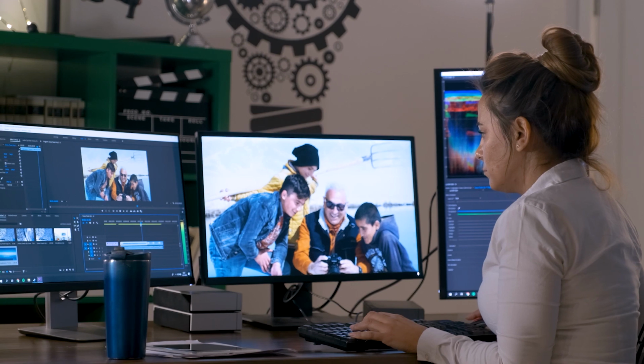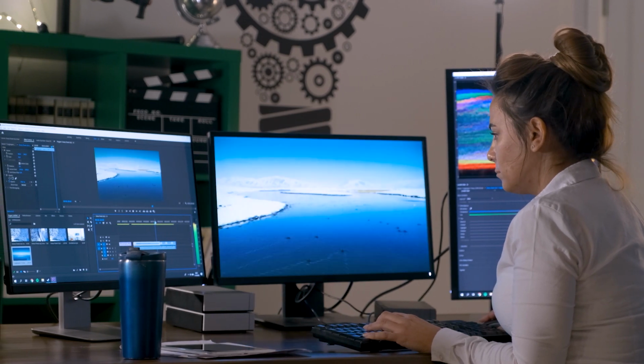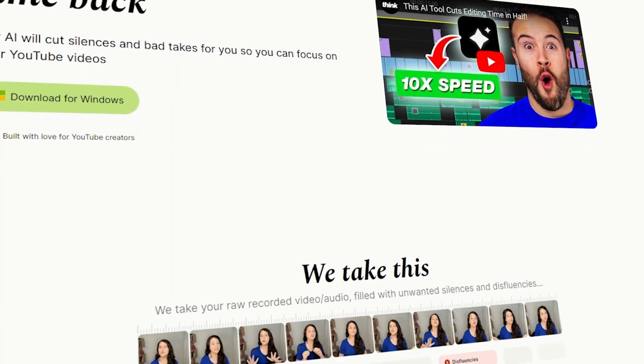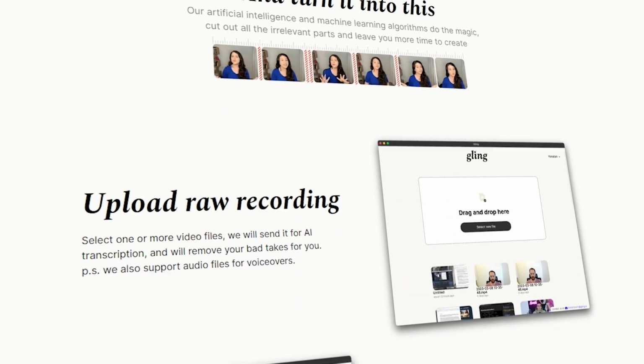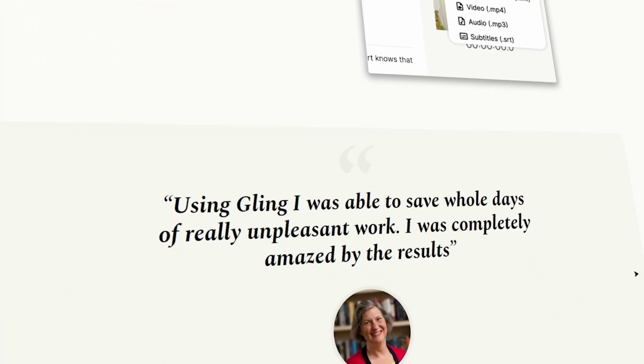Now, the next tool I have on this list is really cool if you're doing any of the video editing yourself or you hire somebody to do your video editing, and it's Gling.ai. Kind of a funny name, but here is what it does. You put your long form or short form video in there, and it really doesn't matter if it's long or short. You put it in there and it's going to cut out all the gunk.